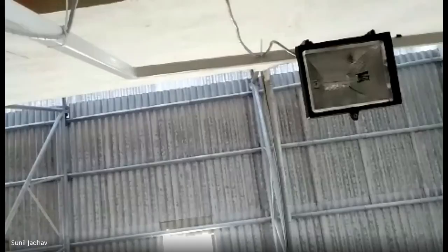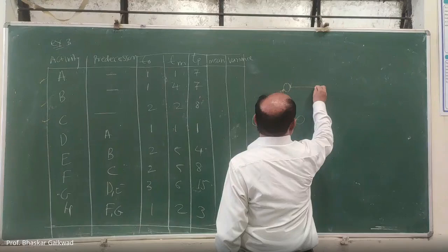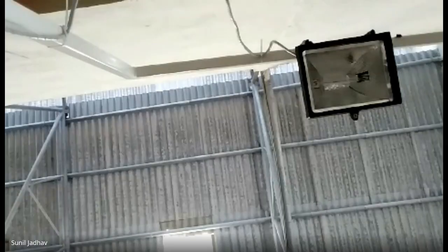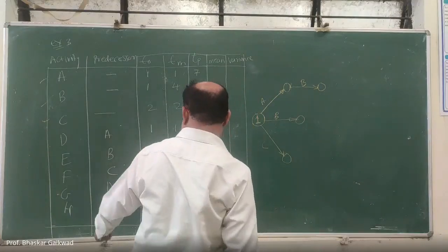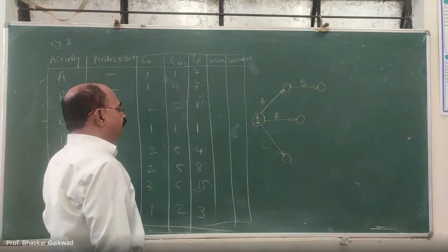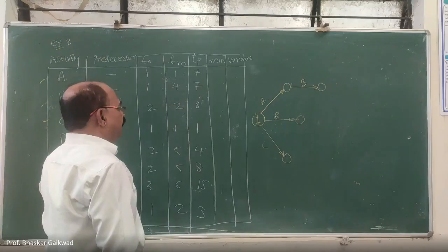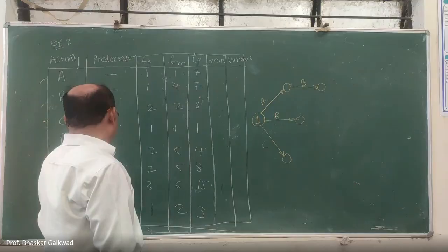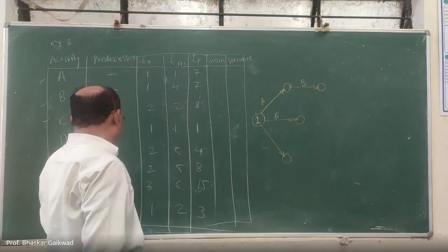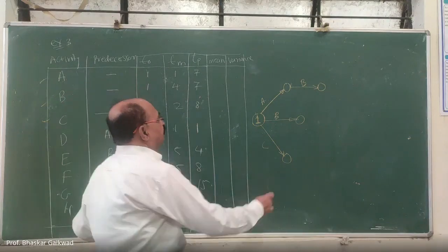So D will start from here. E will start from B, and E and D end at the same place.